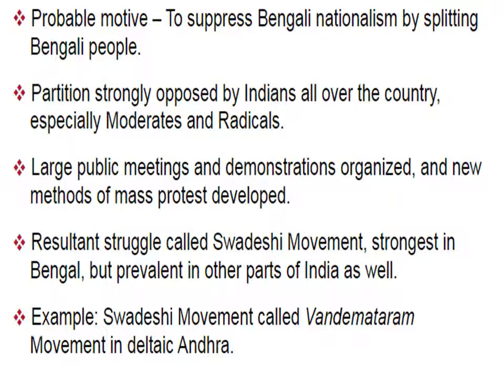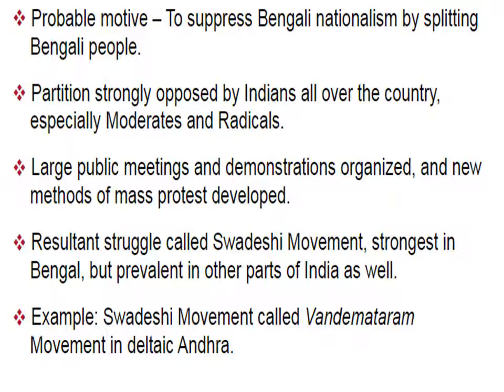The resultant struggles were called the Swadeshi movement, strongest in Bengal but prevalent in other parts of India as well. The Swadeshi movement was followed in Bengal in order to oppose the partition. For example, the Swadeshi movement was called the Vande Mataram movement in deltaic Andhra. So in Andhra, the Swadeshi movement is otherwise known as the Vande Mataram movement.